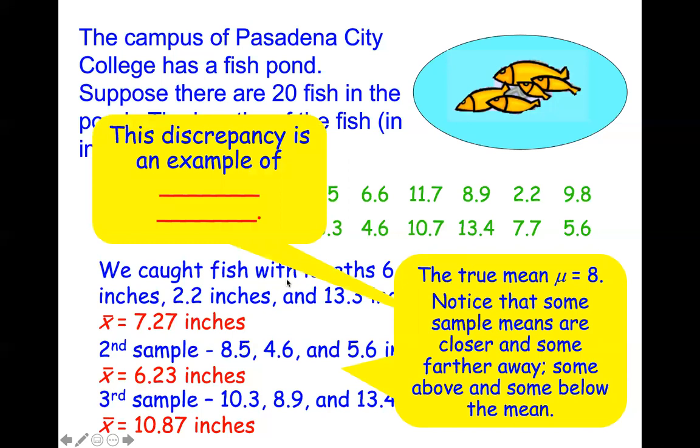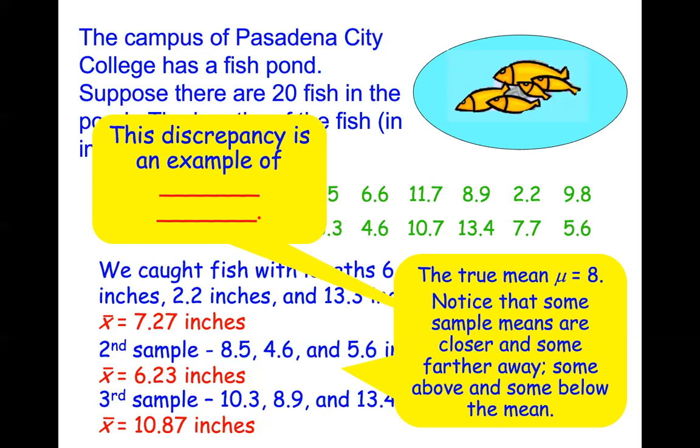So what is this called when I have all these different values from these samples? Andrea, what do you think? What is that called when I get these different values from different samples? The sampling distribution? Oh, first word is close. Not the second one. This is not the graph yet.